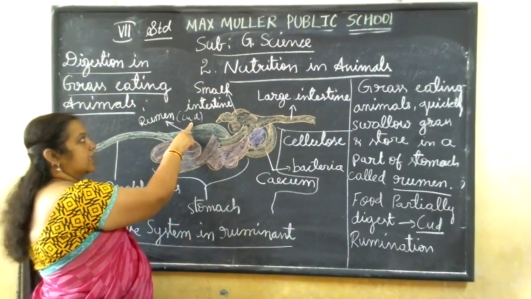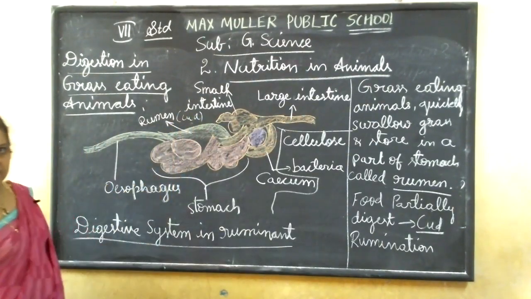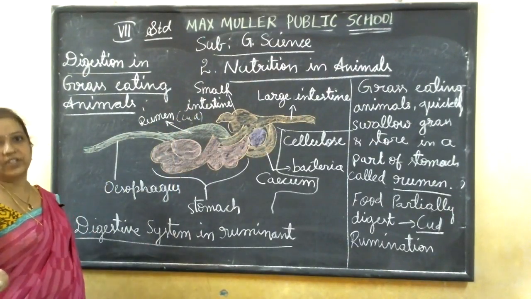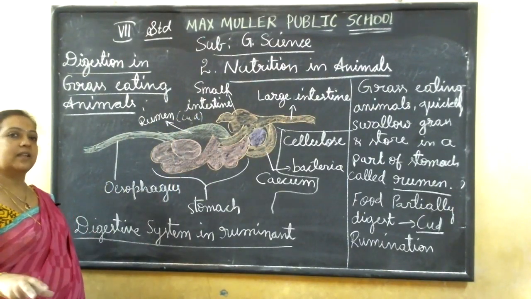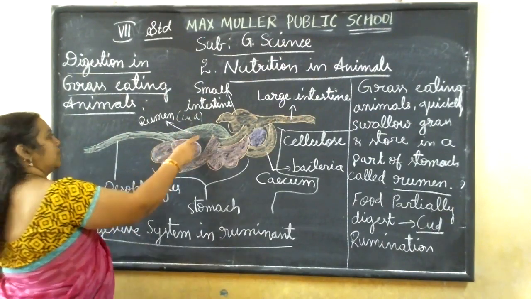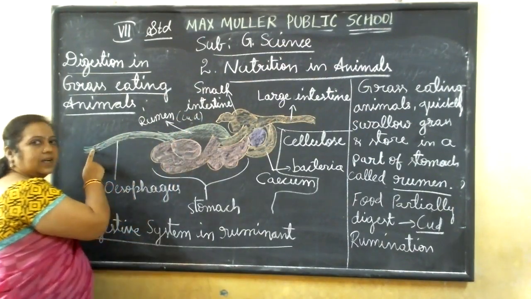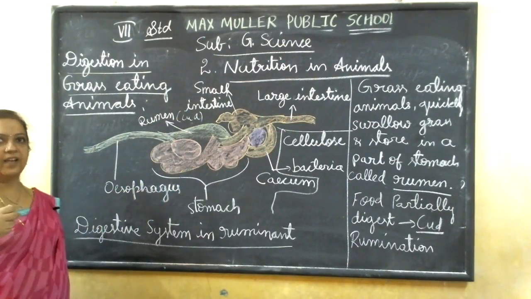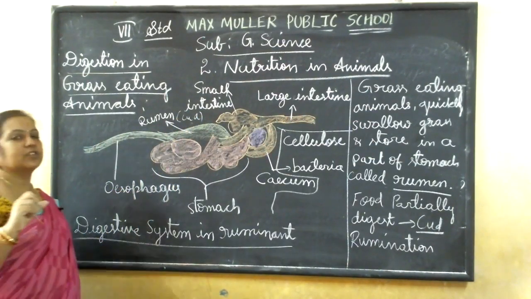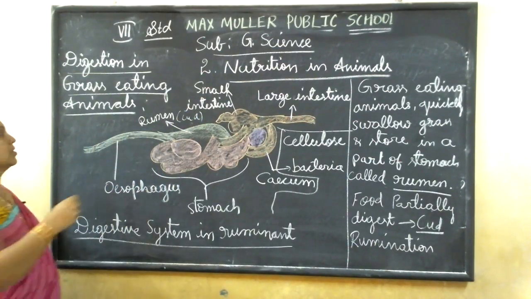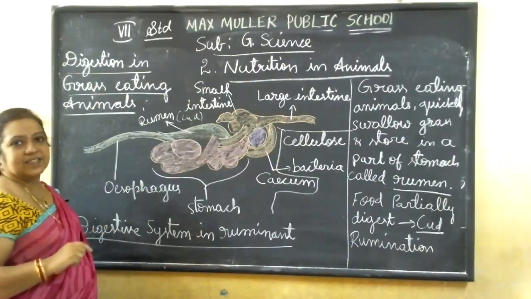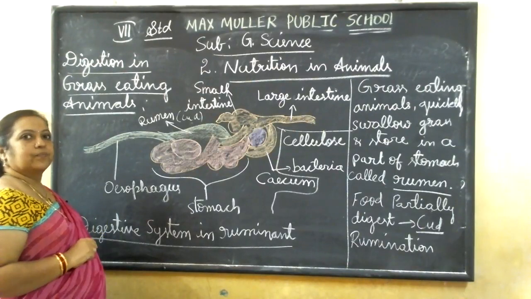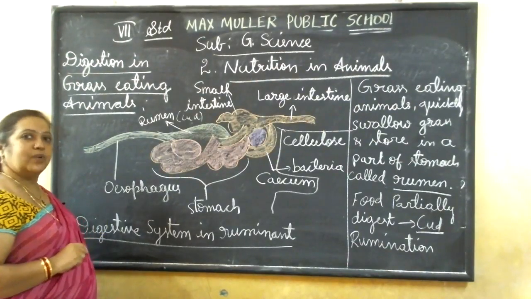Cud. When they take rest after eating, they go to their sheds and sleep or sit there. At that time this food is taken back to the mouth and chewed again. Slowly they chew it again and make it soft and soluble. This re-chewing is done in this type of animals, and that's why we call this process rumination.